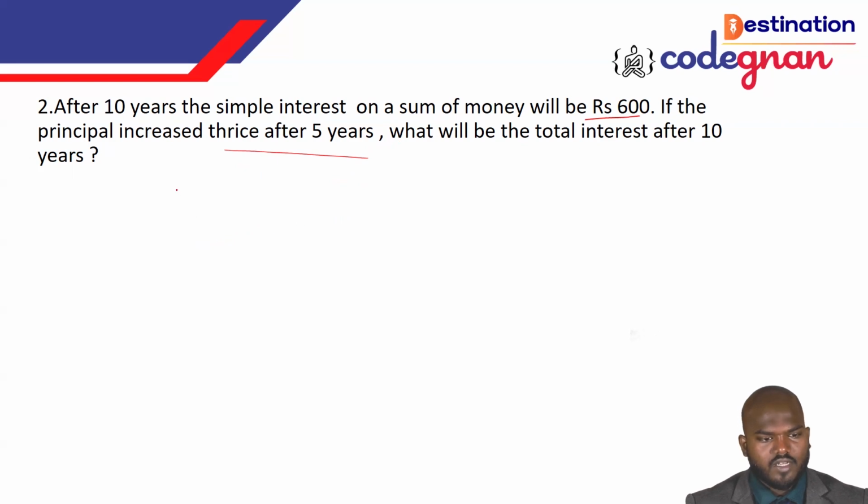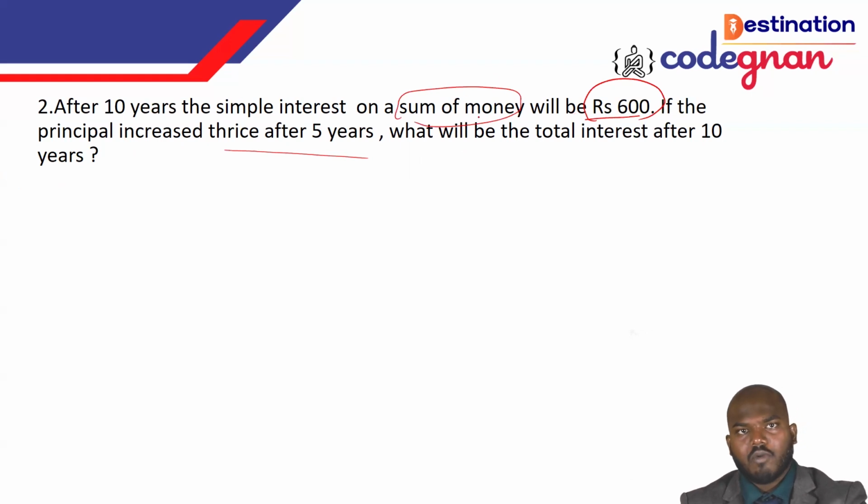Okay. So simple interest after the 10 years, did they give any value? Did they give any sum of the value? No. They have given only the simple interest. After the 10 years, the simple interest on the sum of money. Sum of money means they didn't mention anything. So you want to find out the money probably. With the sum of the money, you will get the simple interest of 600 rupees after 10 years. That is the thing.